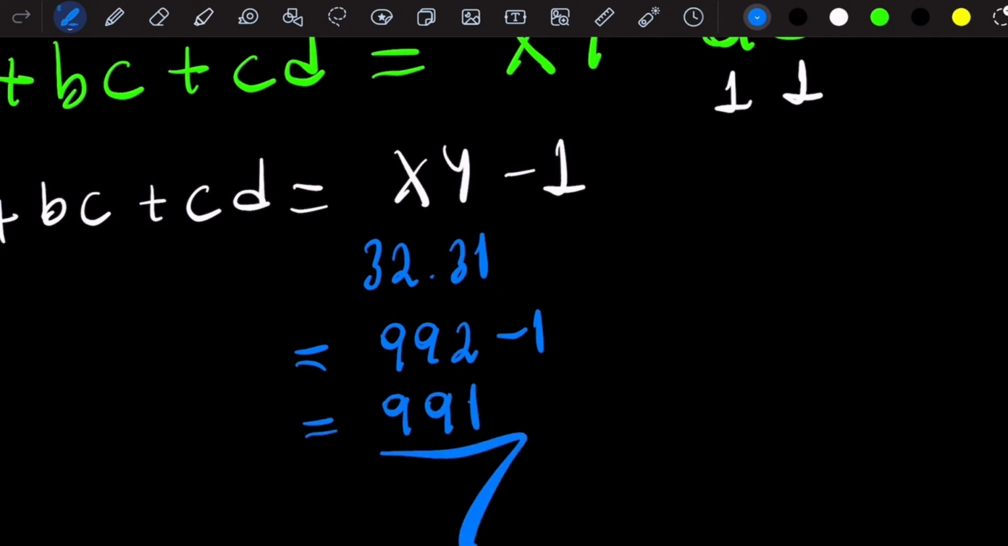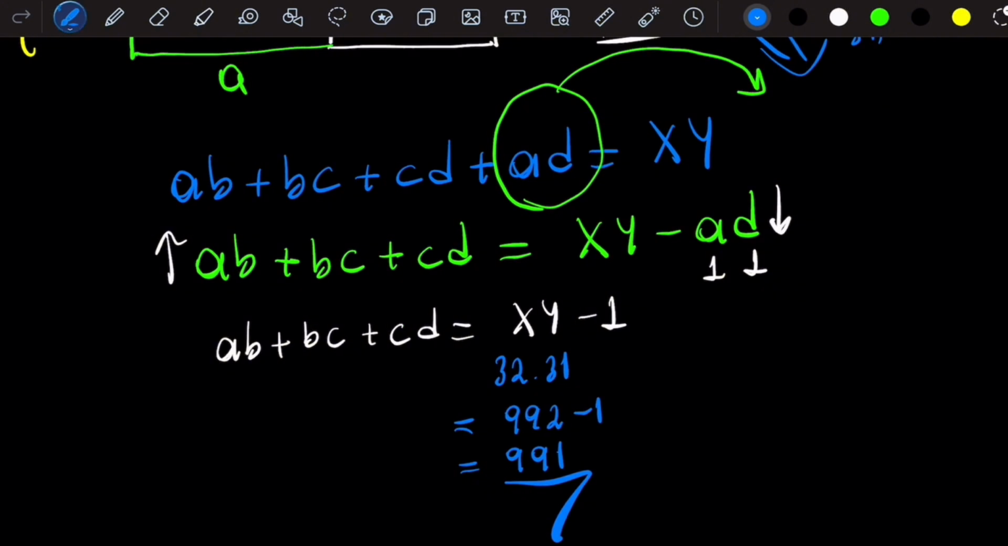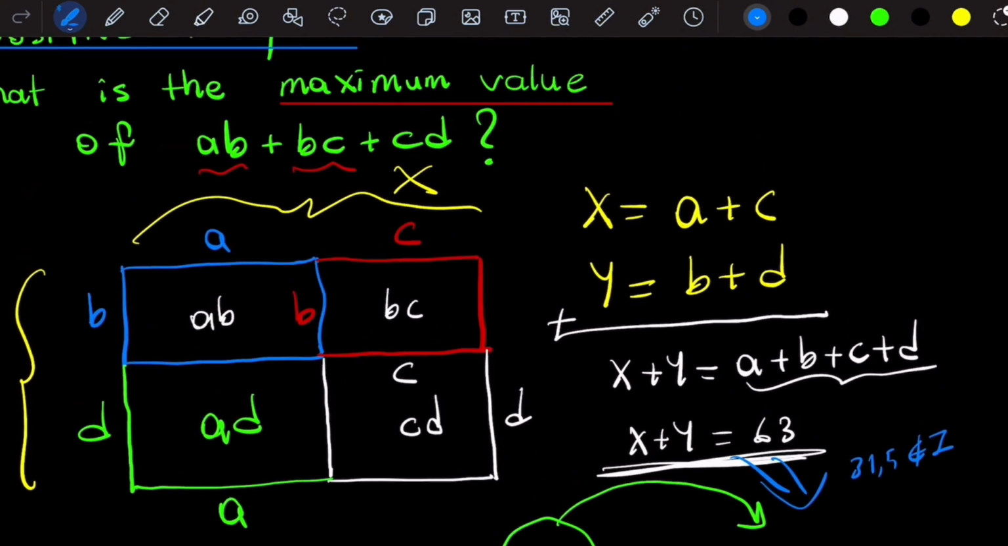We can easily say that it was a perfect question at the Mathematics Olympiad.